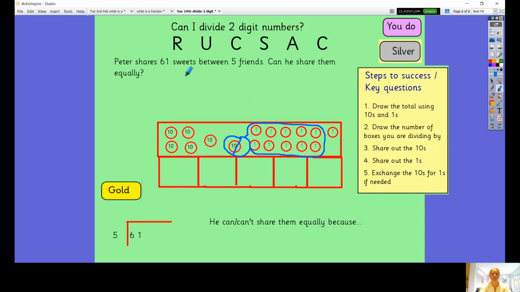So it says, Peter shares 61 sweets between 5 friends. Can he share them equally? And now I'm going to underline to help me to understand the question. I think the word shares is important, because it shows me what he's doing and how many he's sharing. And he's sharing them between 5, which is important too. And then, can he share them equally?